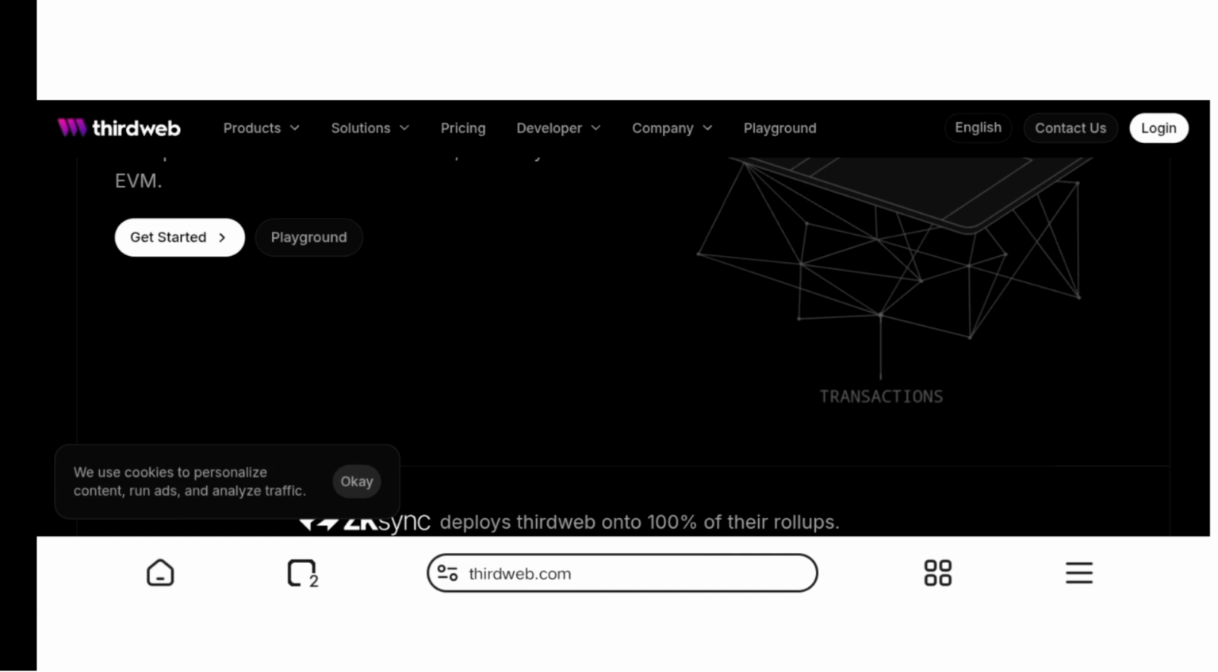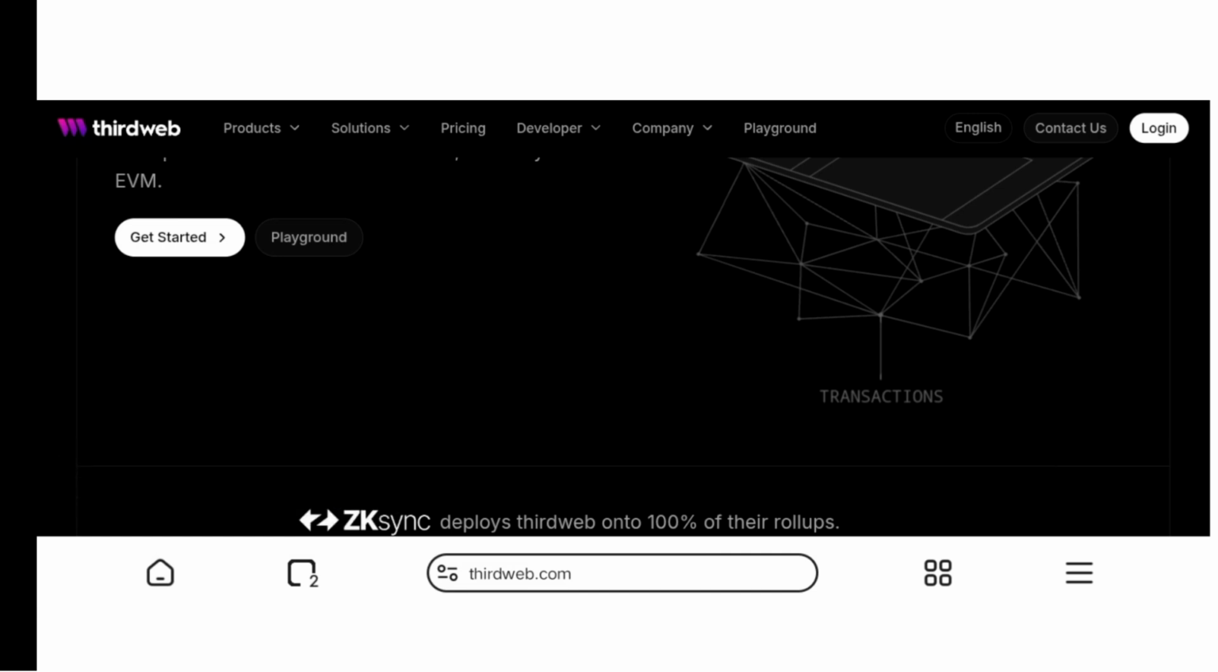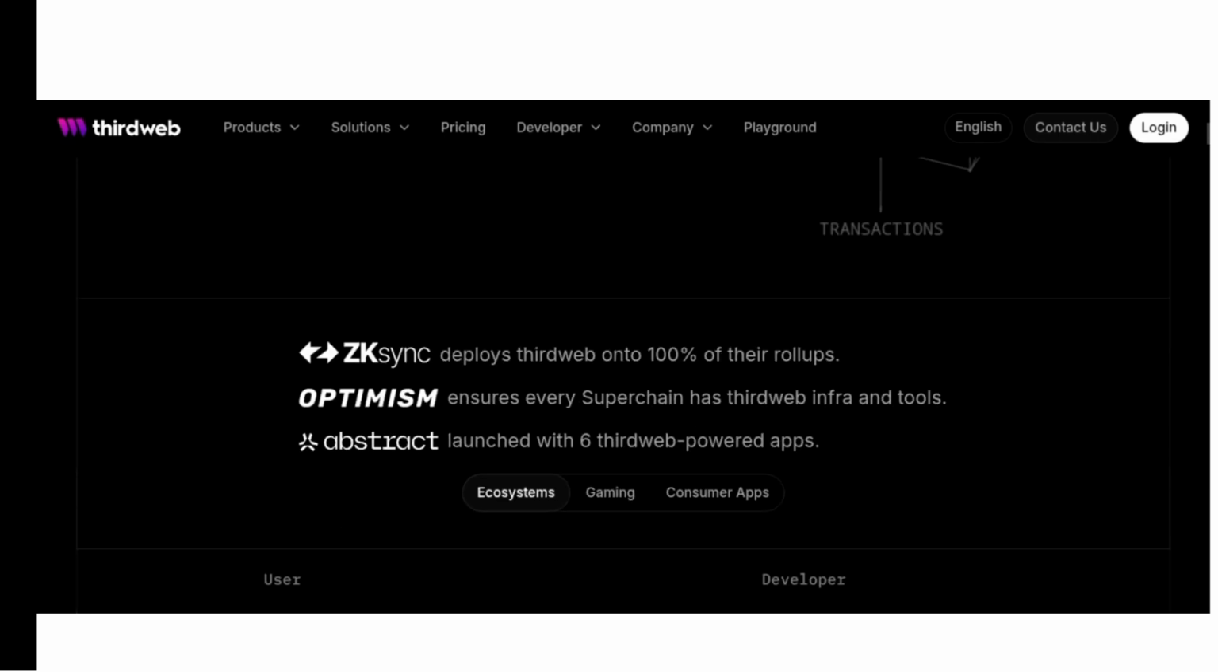Today, I want to tell you guys that Third Web has supported NeoX. Third Web is a platform that makes it easy for us to build things on the blockchain. So this means that if you want to build apps, create games, or work on other projects using NeoX, Third Web has complete tools for you.